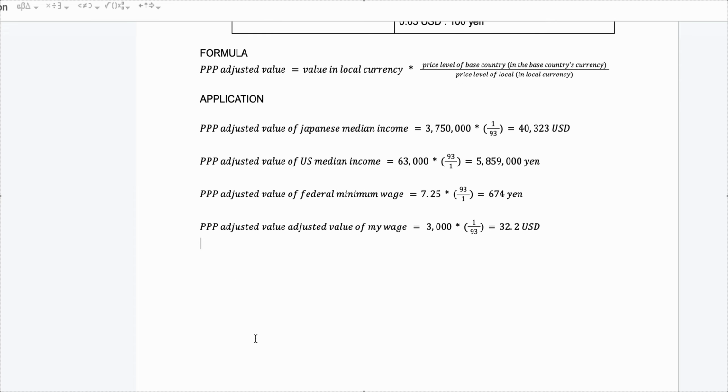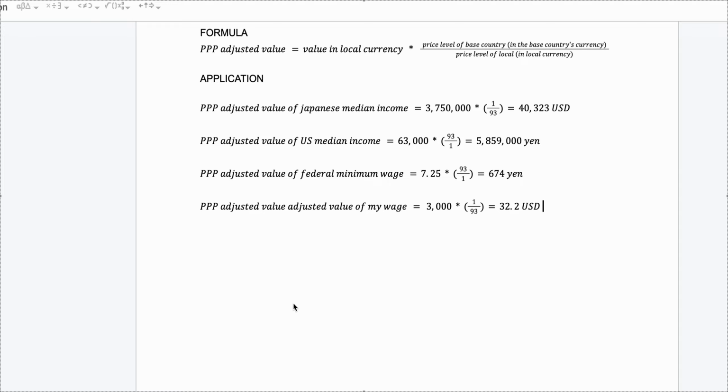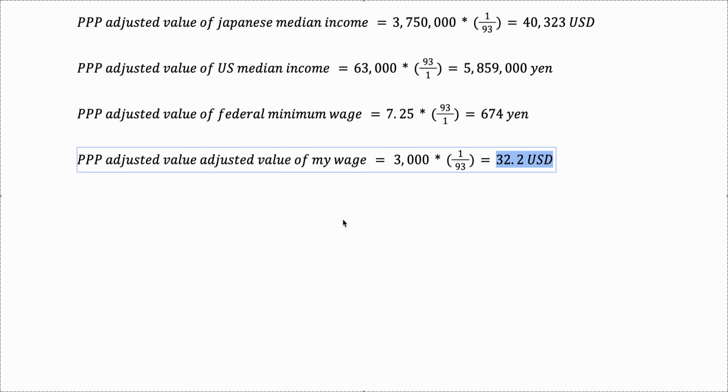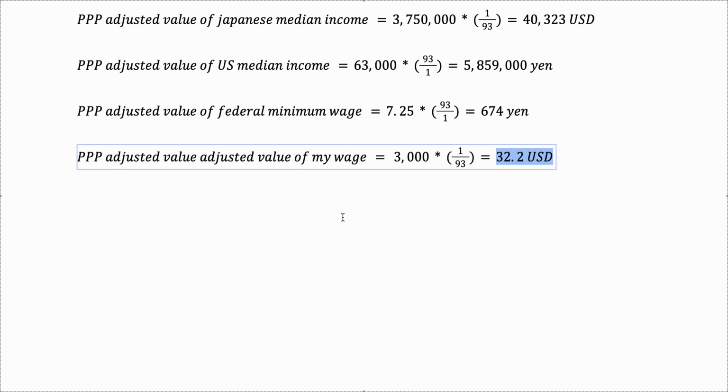Yes. And make sure that you don't get confused. I really need to emphasize that this would be the case if I'm using my money in Japan, right? Because price level in Japan is way lower than in the US. So although I'm only earning $20, if I use PPP, that would be 32 USD.